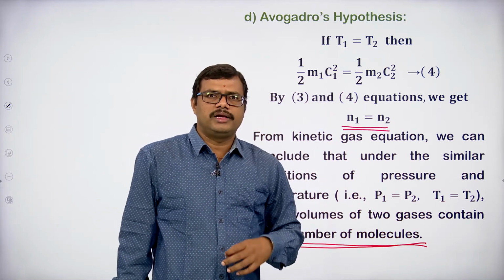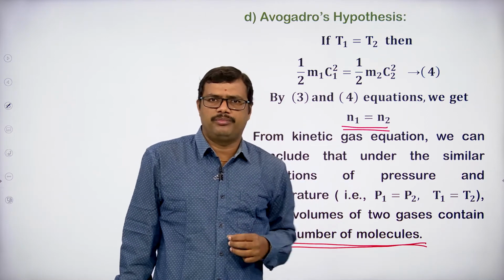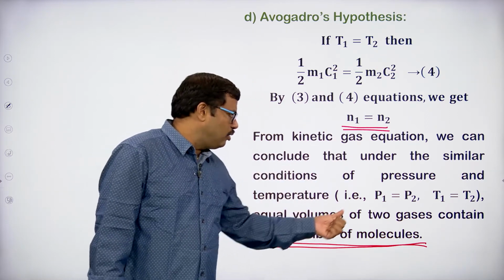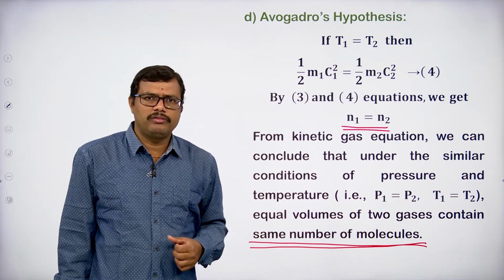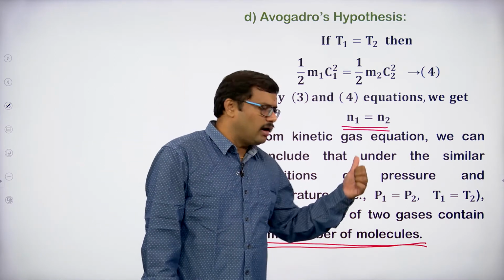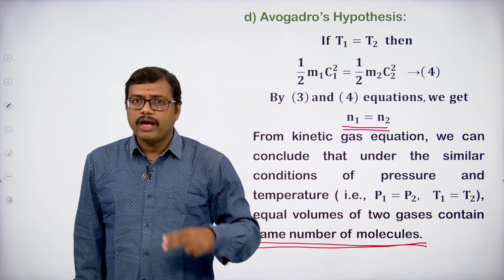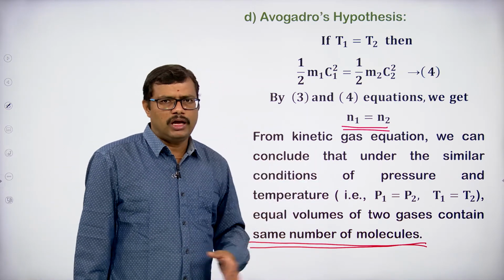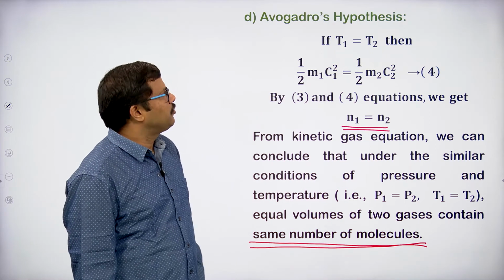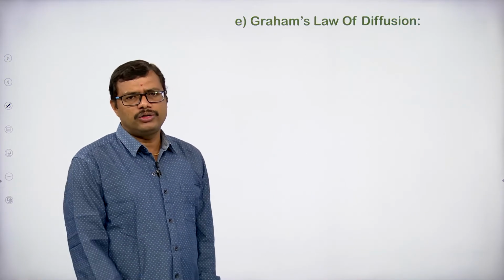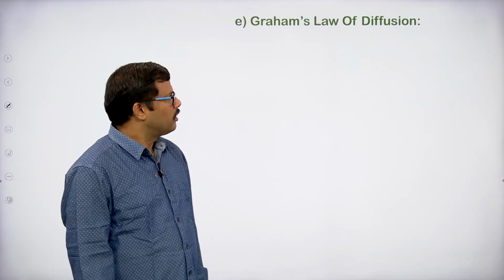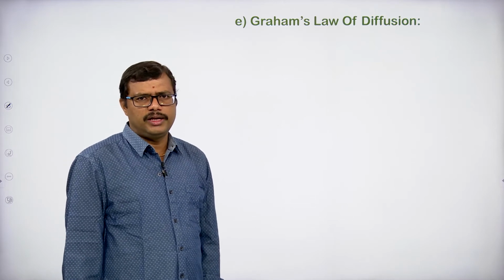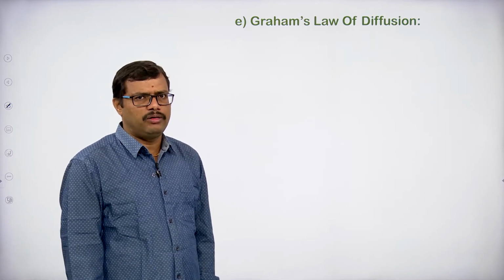Under similar conditions of temperature and pressure, equal volumes of two gases always contain an equal number of molecules or equal number of moles. This is what we derive from the kinetic gas equation with respect to Avogadro's law. I think students, you are very clear with the concepts we have done so far.